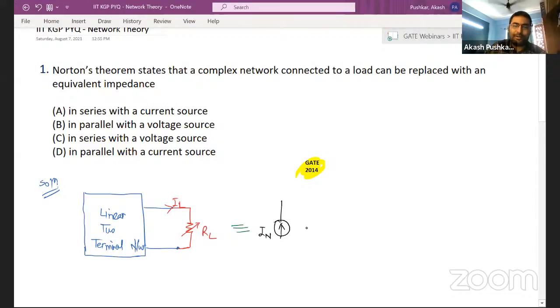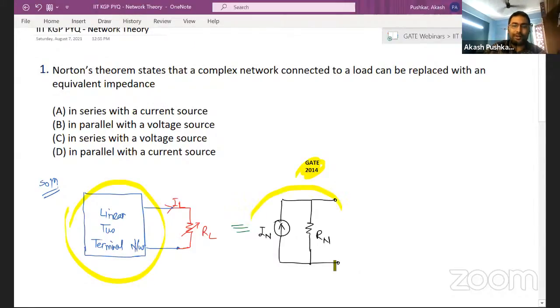In parallel, you have a Norton's resistance. Generally, Rn is always equal to Rth. So what we have done, guys, let me highlight this block. I'm using the highlighter. You have represented this block with this block, guys. Come on, yes or no?